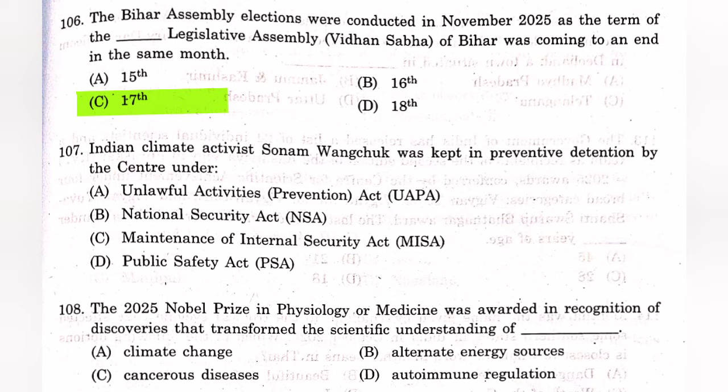Question 107. Indian climate activist Sonam Wangchuk was kept in preventive detention by the center under, answer D, Public Safety Act PSA. Question 108. The 2025 Nobel Prize in Physiology or Medicine was awarded in recognition of discoveries that transformed the scientific understanding of, the answer is D, autoimmune regulation.